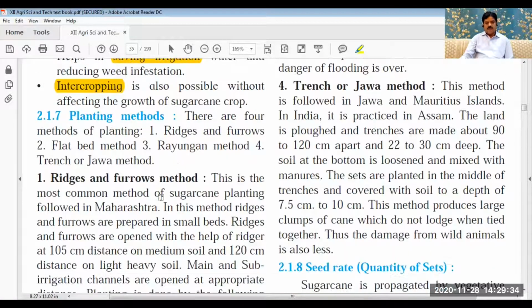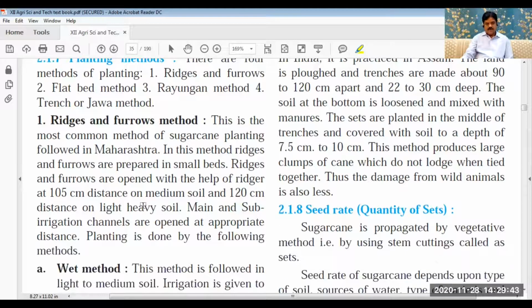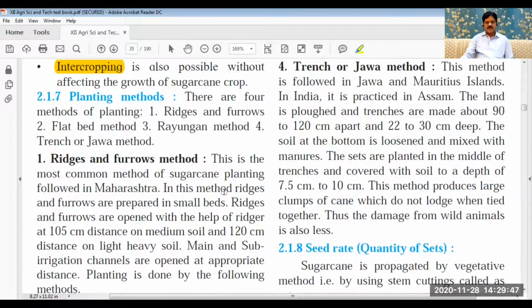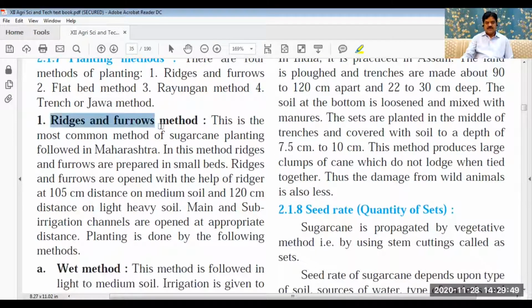Now planting methods. Depending upon the planting methods, layouts are made, or depending upon the layout, the planting method is used. So here, there are different planting methods. Four important methods are there. First, ridges and furrows. Ridges and furrows means ups and downs. So an uphill is there, again the depressed portion, again a hill, again a depressed portion.